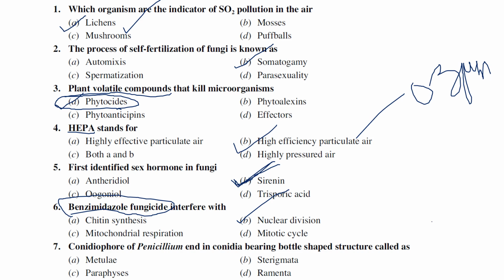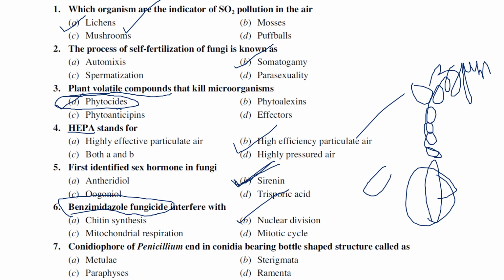Generally, Penicillium has a brush-like structure, and the bottle-like structure where the small conidia or spores are formed above is known as sterigmata. If you see the picture of Penicillium, we can observe very clearly the sterigmata, a bottle-like structure.